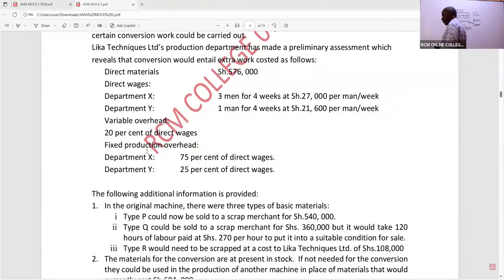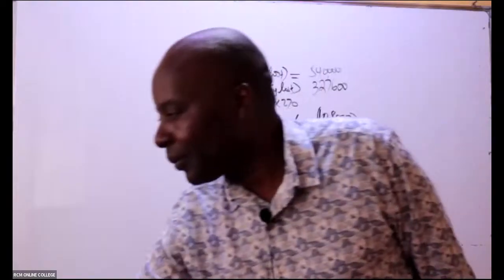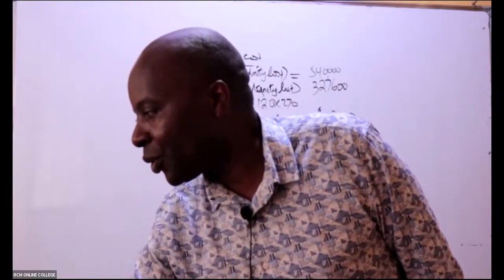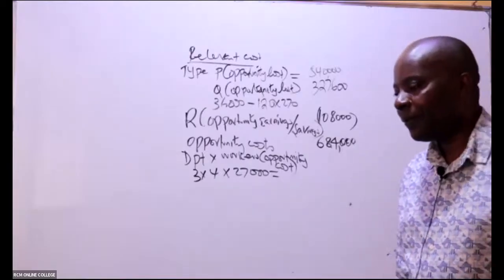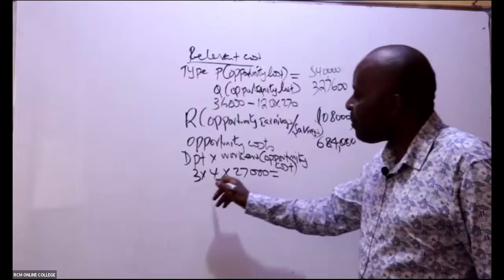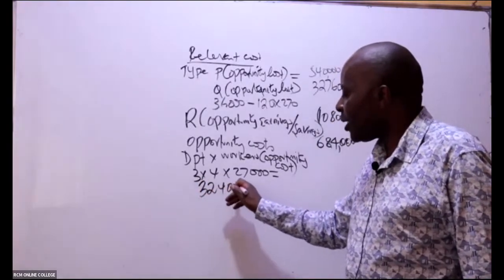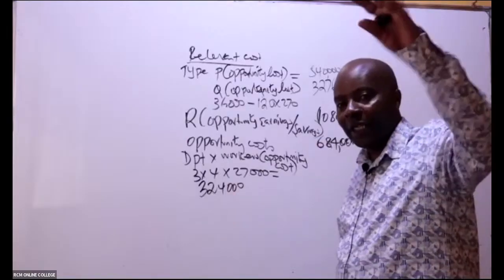Is there somebody who can give me these wages? Anybody who can give me those wages? Yeah, I'll be able to answer your questions. 324,000, isn't it? But now remember, this is not what will be relevant. This is what these guys are earning doing the other things.